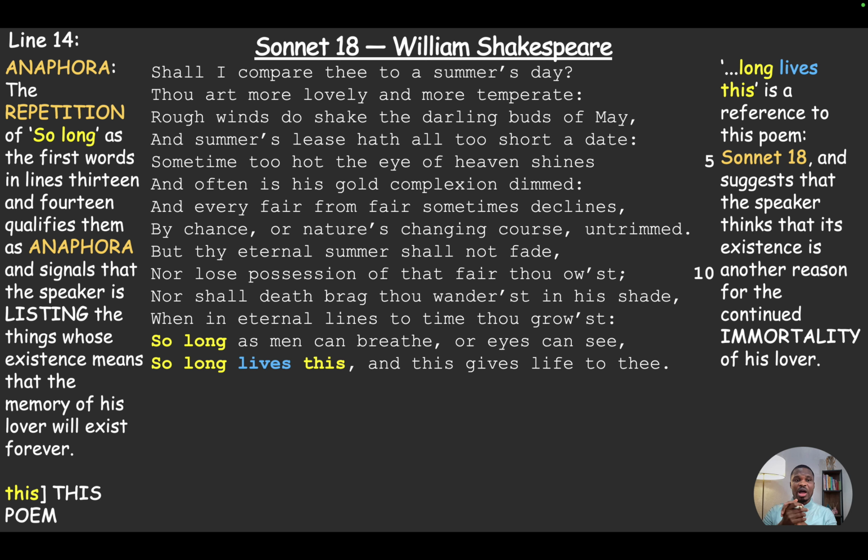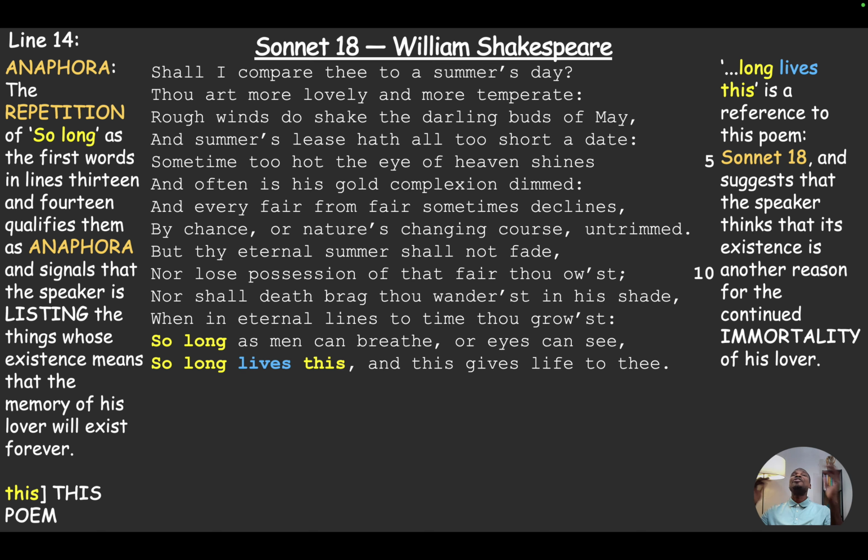Right? So the things whose existence means that the memory of his lover will exist forever. This is a reference to the poem. "So long lives this." Essentially, he's pointing to this poem and saying that as long as this poem exists, as long as people read this poem, as long as this poem is in this world, you're always going to live. "Long live this" is also a reference to this poem, Sonnet 18, and suggests that the speaker thinks that its existence is another reason for the continued immortality of his lover.